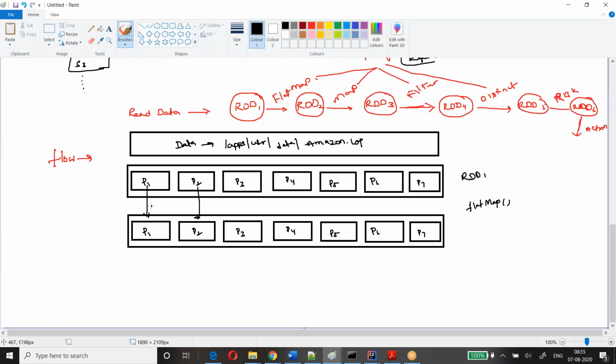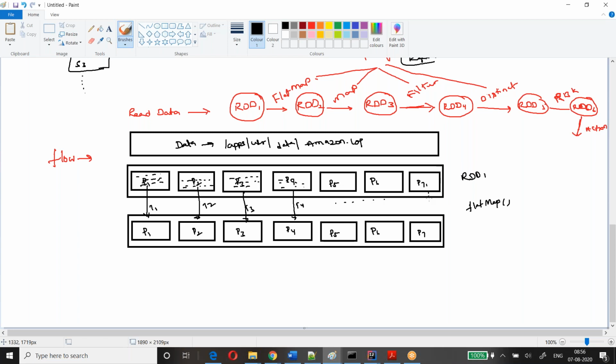Task 1 will be applied and it returns output. Task 2 will be applied, returns output. Task 3 will be applied, returns output. It is not a job, it is a transformation, the flatMap transformation. This flatMap will apply on whatever data is there here, and the output will be written. The same flatMap will be applied here also, and on this data also, right?